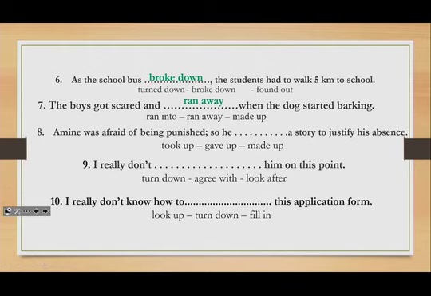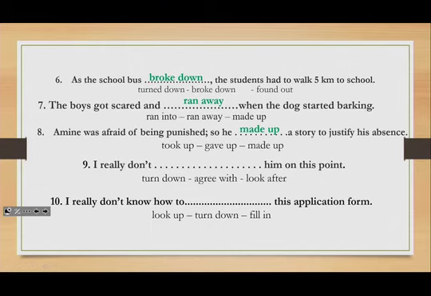Number 8, Amin was afraid of being punished, so he made up a story to justify his absence. Here, to make something up is to invent a story to justify something that someone has done, in order to hide it from the other person so as not to be punished. In this situation, Amin was afraid of being punished. That's why he made up a story to justify his absence.